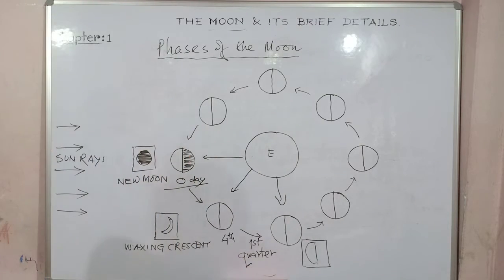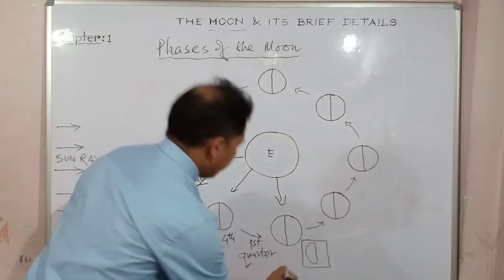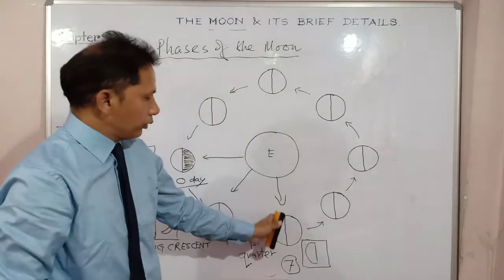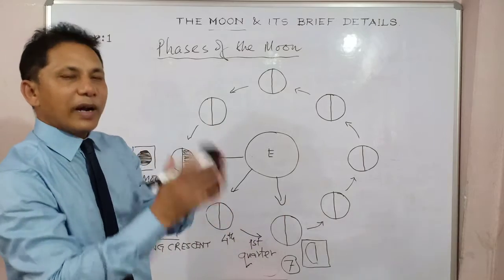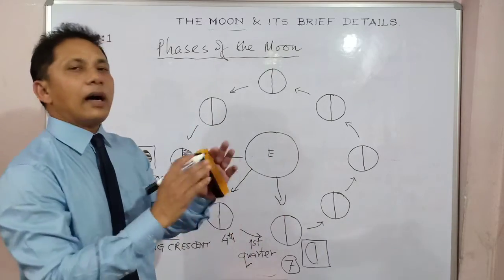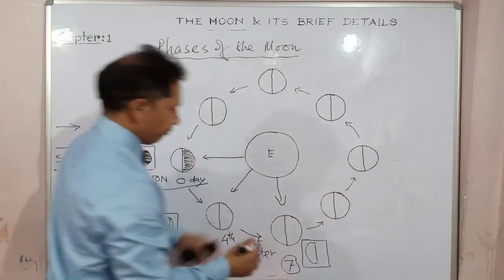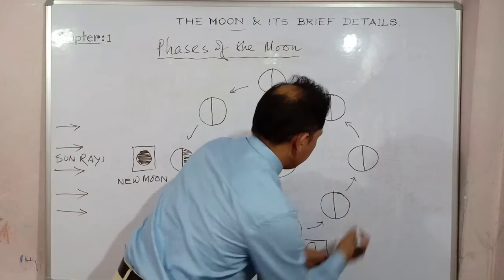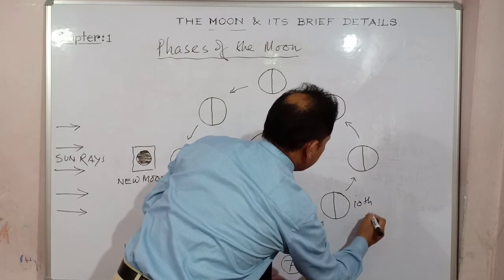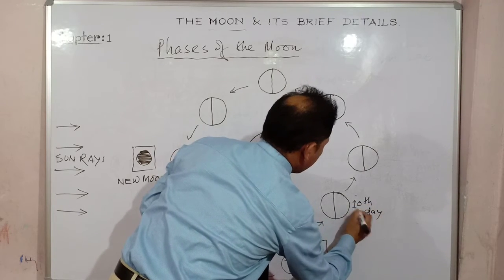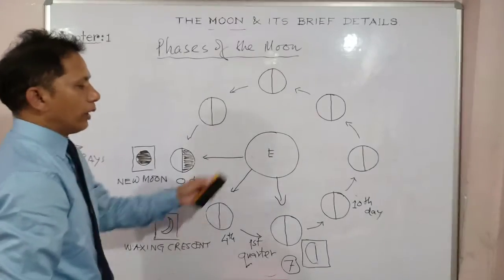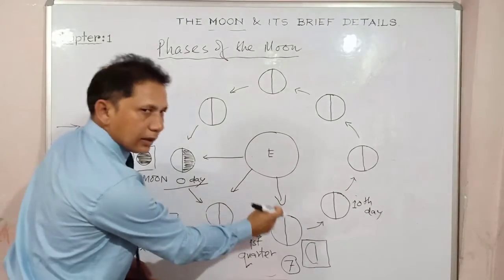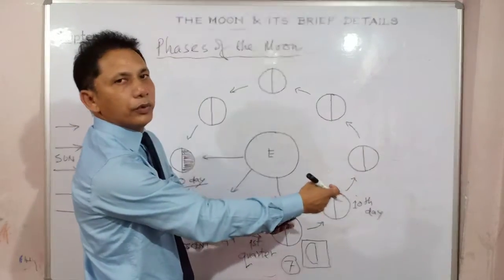Here, first quarter. That means on the 7th day, the amount of the moon which gets brighter, which is visible from the earth, is half. Clear? Then again, on the 10th day, when it comes to this position, what happens? Again, from 1/4, then the half, then almost 3/4 of the moon will be visible.